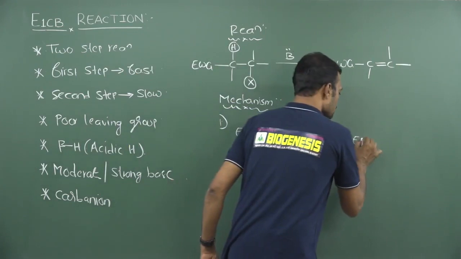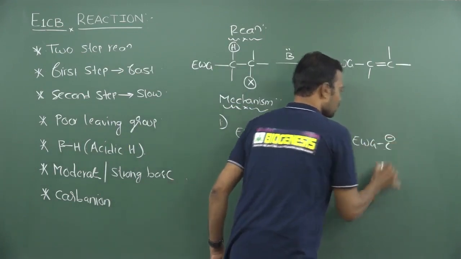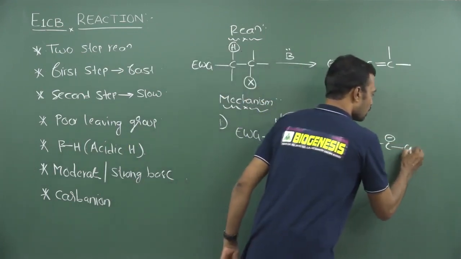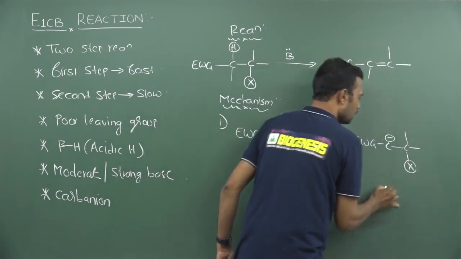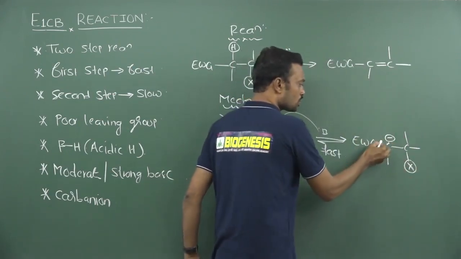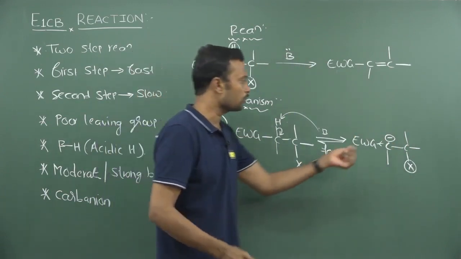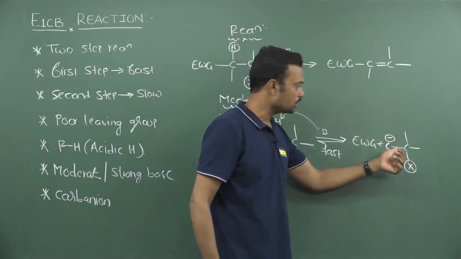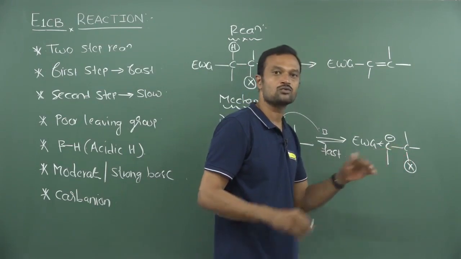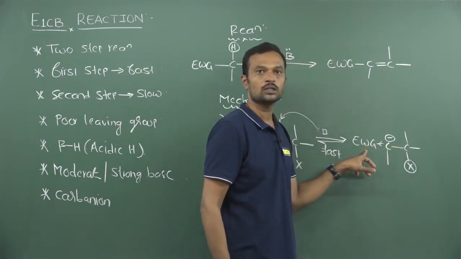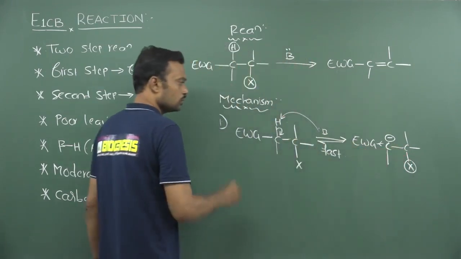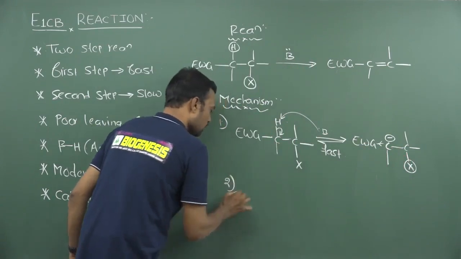So if this carbon carries a negative charge, you get a carbanion, and here X is a leaving group. This negative charge is completely stabilized by this electron withdrawing group, so that it can survive. So the lifespan of this carbanion is very high due to the presence of this electron withdrawing group. That is your first step, and now go to the second step.